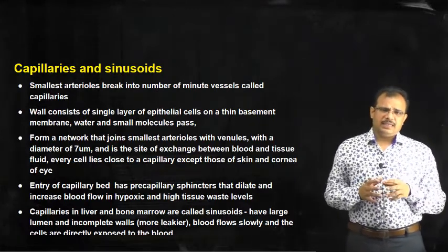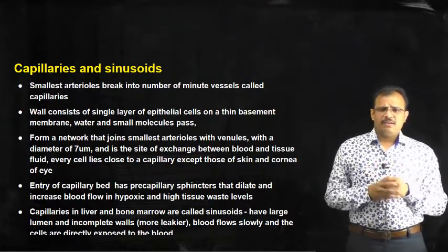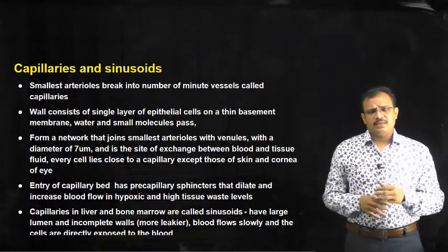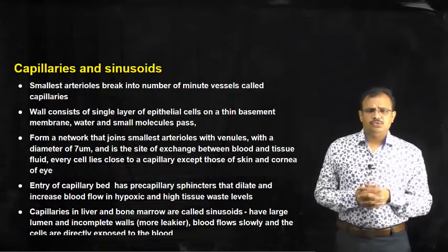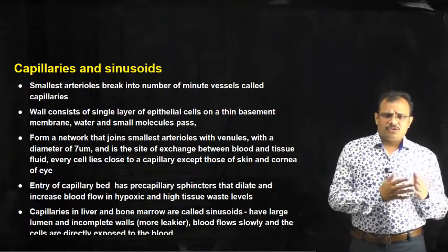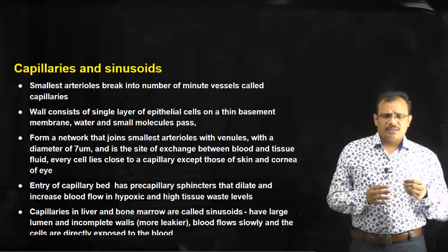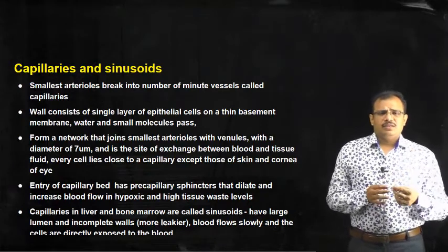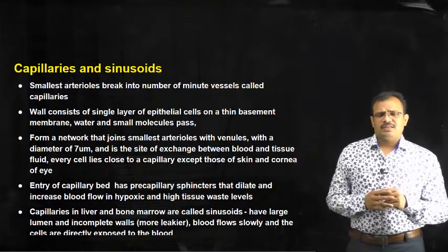Generally the capillaries are the site of exchange of gases between the blood and the tissues. When the blood reaches the various tissues through these capillaries, the oxygen is readily released into the tissues and the carbon dioxide is collected by the blood.